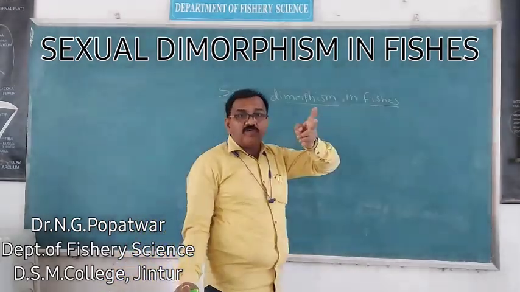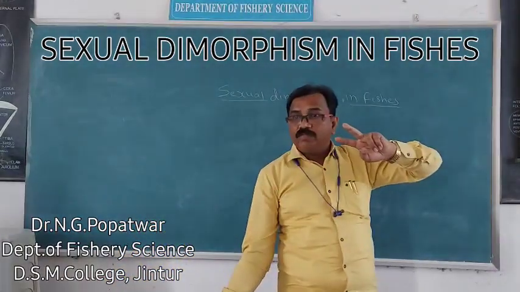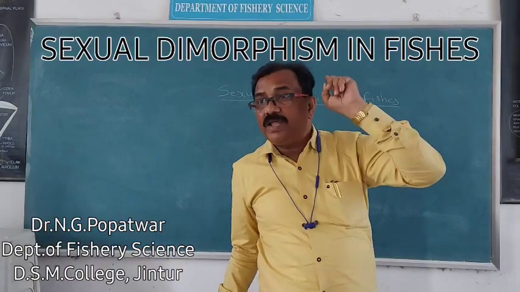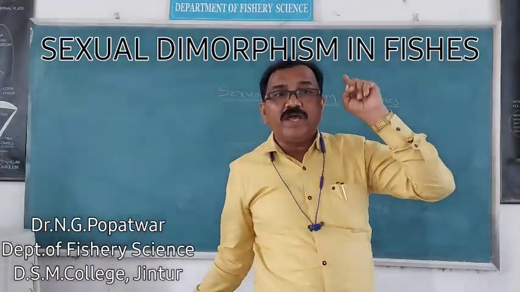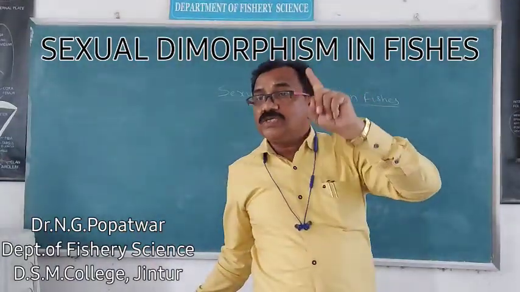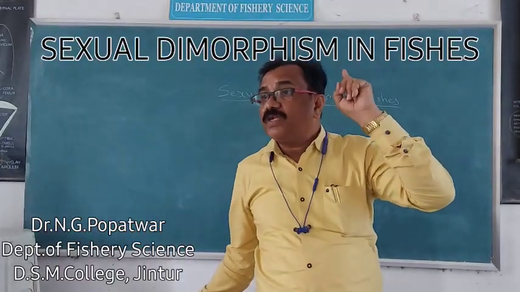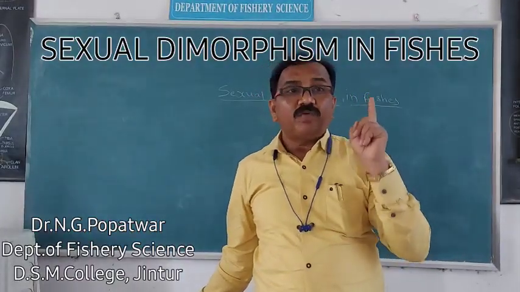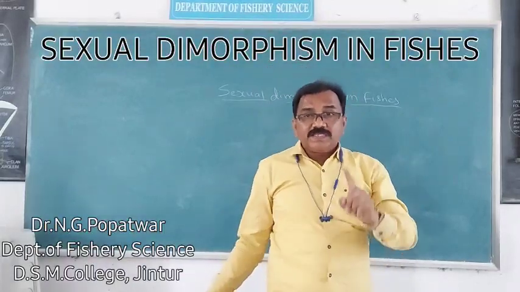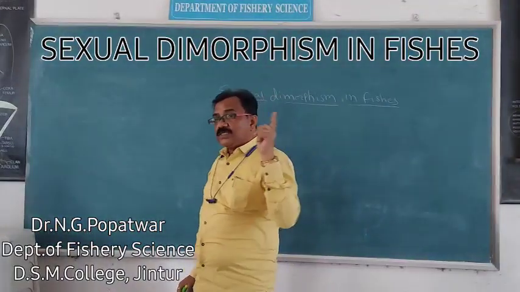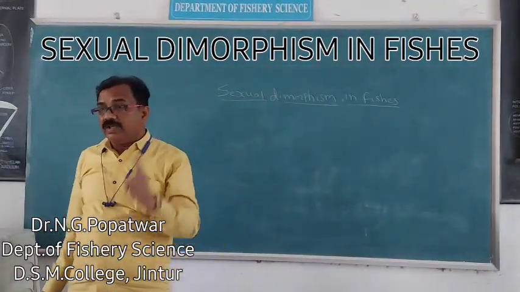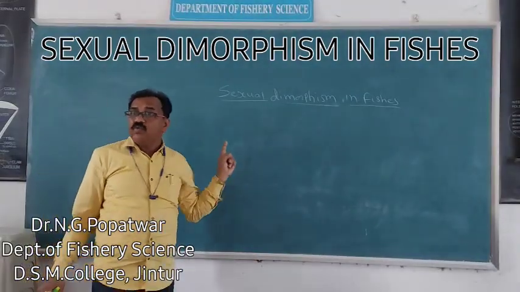When both gametes are produced by a single animal, it is called monoecious, hermaphroditism. And when separate gametes are produced by separate animals individually, it is called dioecious.